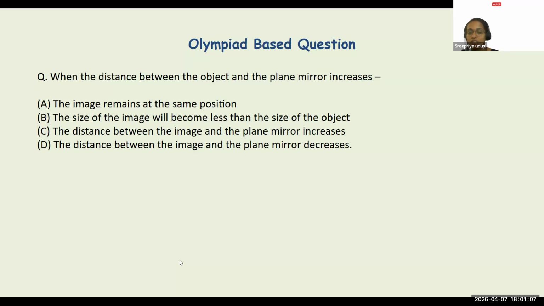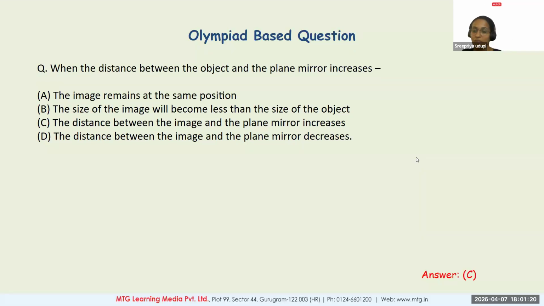See, I already told this. The closer you are, closer is the image. Farther you are, farther is the image. Object and image distance will always remain the same, right? So if the object and mirror distance is increasing, image distance is also going to increase.